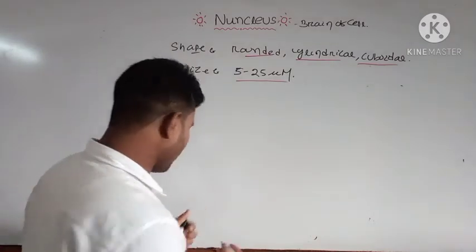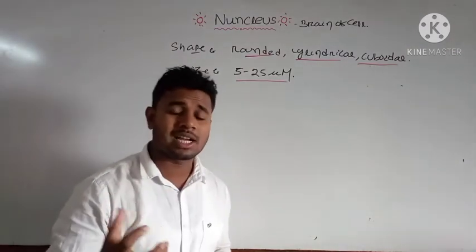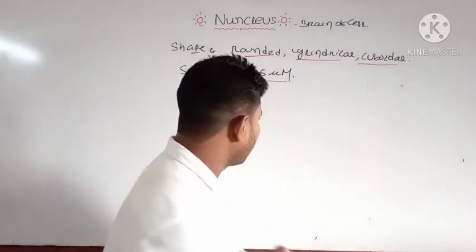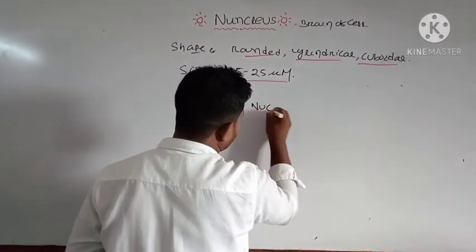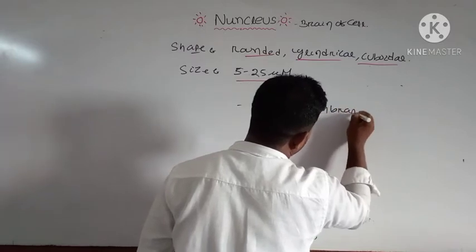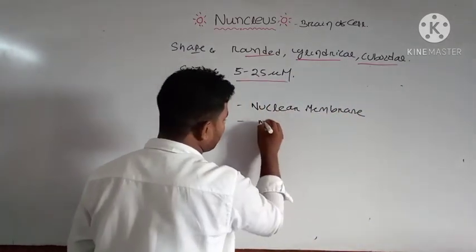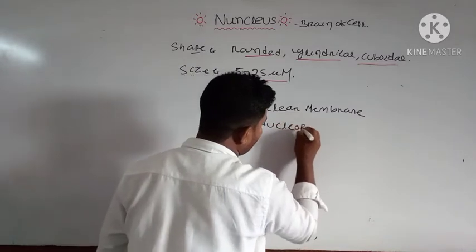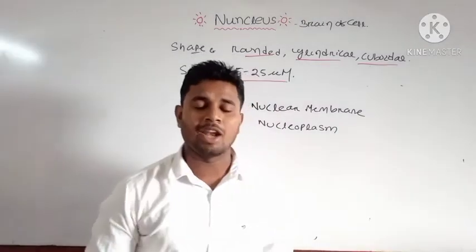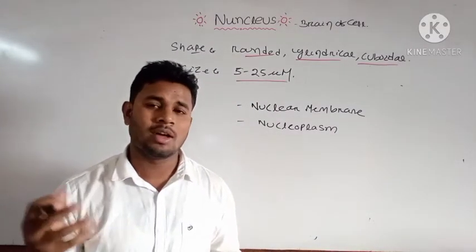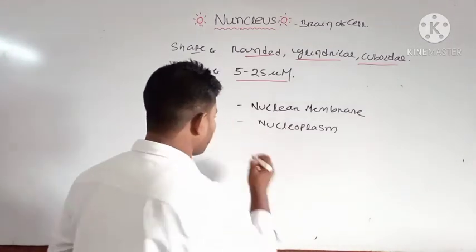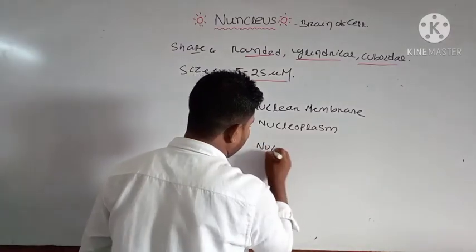And mostly the nucleus has different structures inside it. What do we find? The outer nuclear membrane. It is covered by a nuclear membrane. It is the first component of your nucleus, and inside the nucleus there is a fluid that is known as the nucleoplasm, which is a part of your protoplasm. Along with your cytoplasm, nucleoplasm is also considered a part of your protoplasm. And the next point we have is your nuclear matrix.